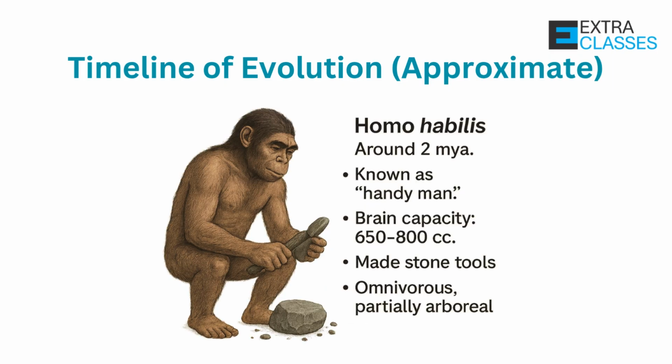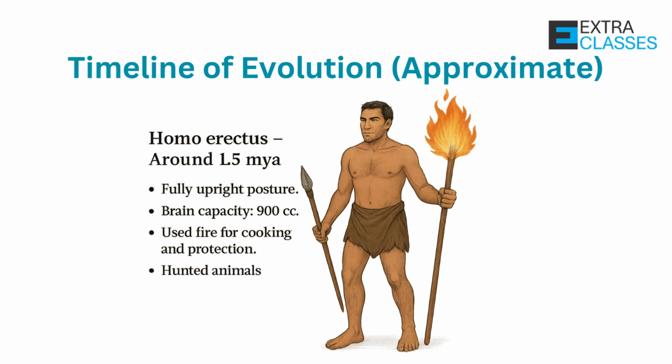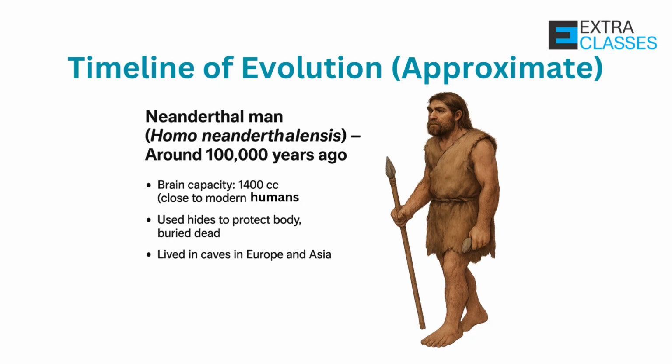Homo habilis came around 2 million years ago. Known as handyman. Their brain capacity was 650 to 800 cc. They made stone tools. They were omnivorous, partially arboreal. Homo erectus came around 1.5 million years ago. Fully upright posture, with brain capacity of 900 cc. They used fire for cooking and protection, and hunted animals. Then came Neanderthal man, aka Homo neanderthalensis, around 100,000 years ago, with brain capacity of 1400 cc, which is close to modern humans. Used hides to protect body, buried the dead. Lived in caves in Europe and Asia.